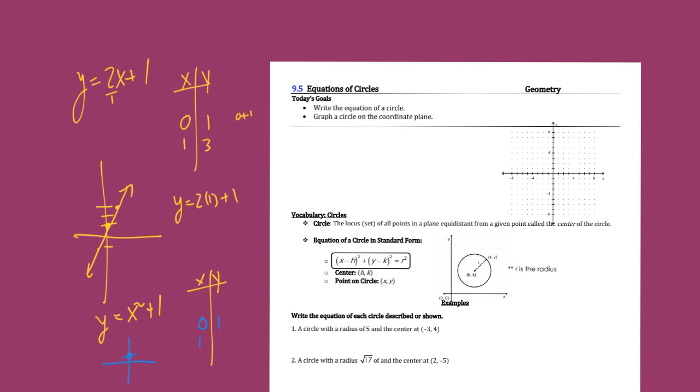And you could plug in 1. 1 squared is 1. You add 1, you get 2. So (1, 2). If you plug in negative 1, negative 1 squared is 1. Plus 1 is going to be 2 as well. You can see the formation of a parabola that's going to be up 1 square from the origin. And you're going to be graphing a lot next year where we say, hey, the parent of this function is a line, and then talk about how you graph it. The parent of this is a parabola, and then there's transformations, or things that change it, to say, okay, it deviates by moving it up 1.